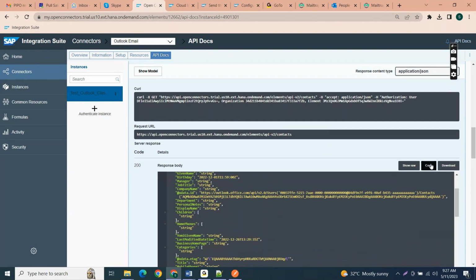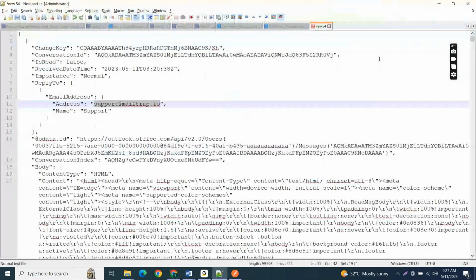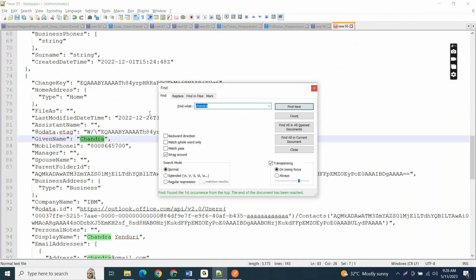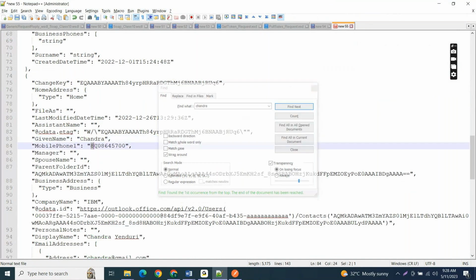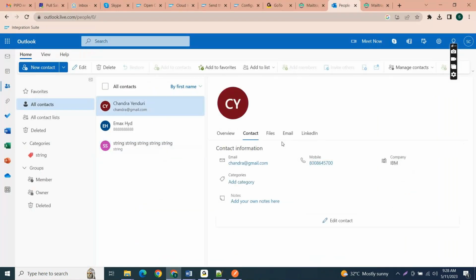Here you can see I have a total of three contacts: Chandra Anduri, Emacs Hyderabad and another. Let me paste this. Here you can see the first name is Emacs, Hyderabad Emacs, and you can search for the other one, Chandra. This is the mobile number we placed in this place. So this is the data.